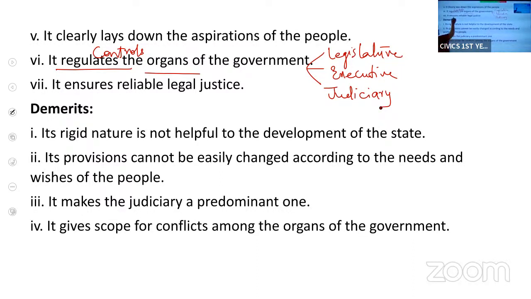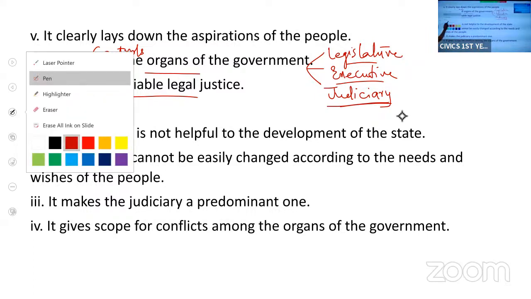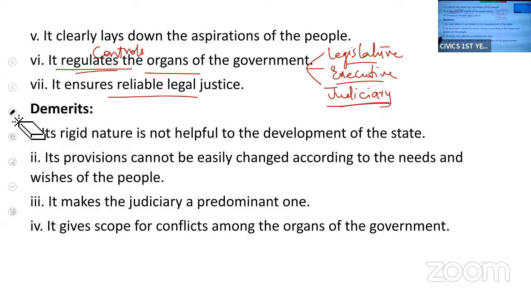So the Constitution controls these organs of government from misusing their powers. And it ensures reliable legal justice. Judiciary provides justice on the basis of the Constitution. So these are the merits of the written Constitution.